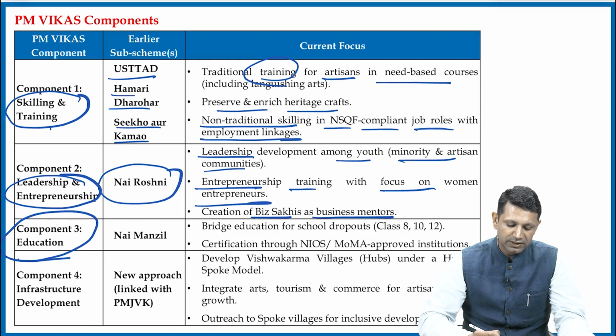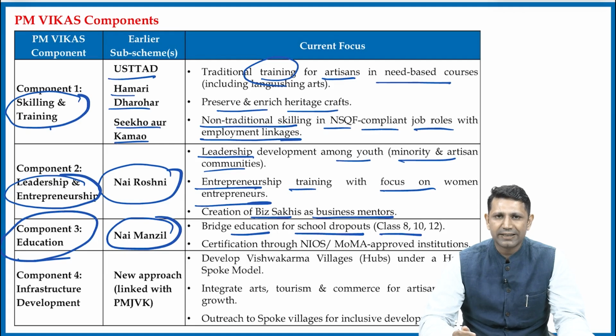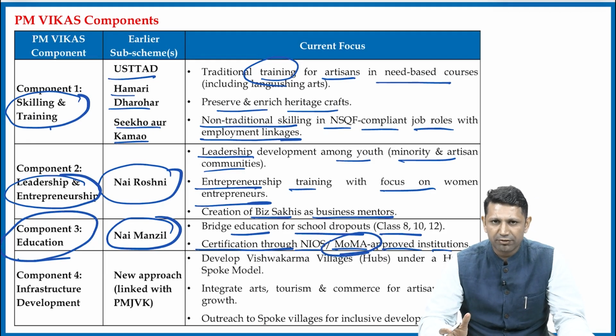Then component 3 is about education. It is replacing the Nai Manzil scheme. It is going to bridge the education for school dropouts of class 8, 10 or 12, and the certification through NIOS or MOMA approved institution will be provided. MOMA is Ministry of Minority Affairs.